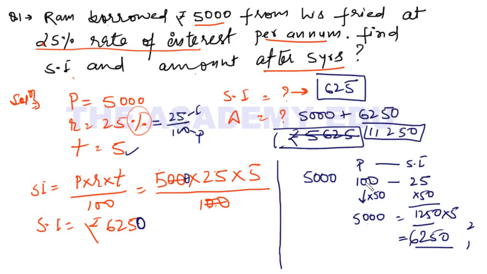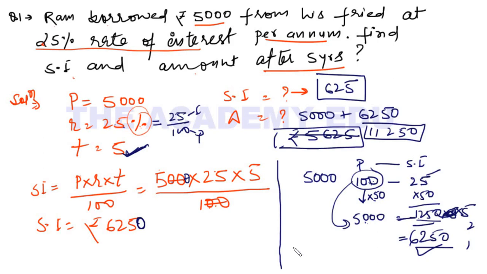Have you seen what I did? For the 100 rupees, according to rate of interest, I pay 25 rupees as simple interest. But for the 5,000, make this 100 into 5,000 by multiplying by 50. If you multiply 50 here, you will get this. So multiply 50 here also. So 25 into 50. But this is for 1 year. I need to pay simple interest for 5 years. So multiply by 5. You will get this one. Very easy.